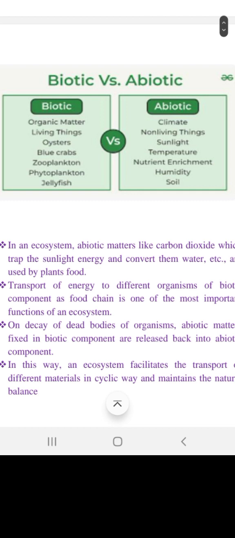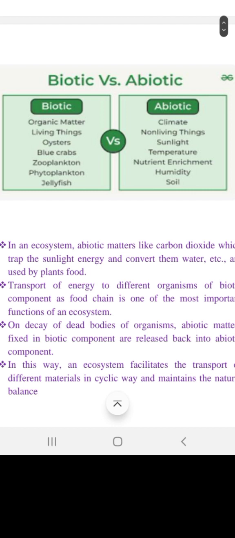The next question would be: how are biotic and abiotic components interdependent upon each other? We can say that both are. Biotic factors cannot survive without abiotic components, and abiotic components are also useless in the absence of biotic components.